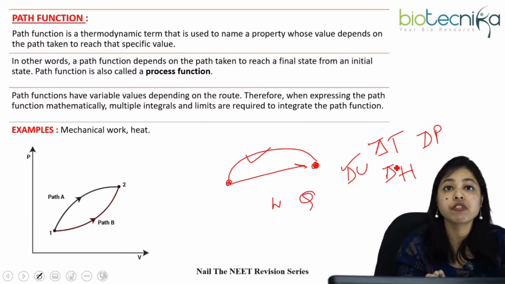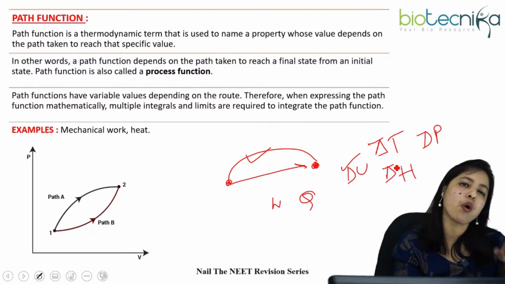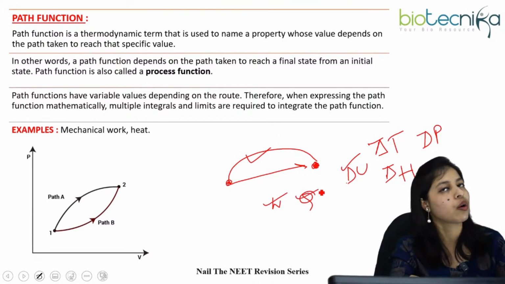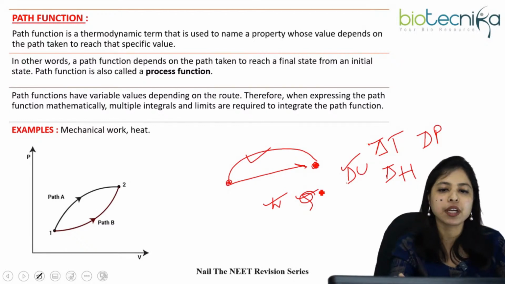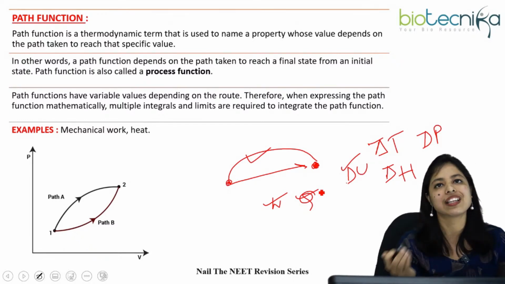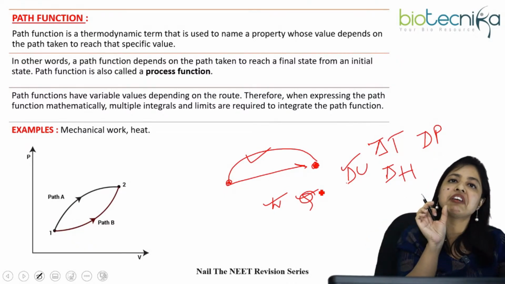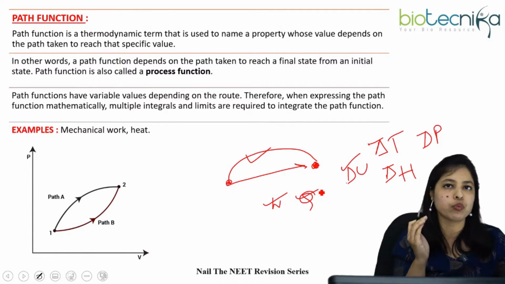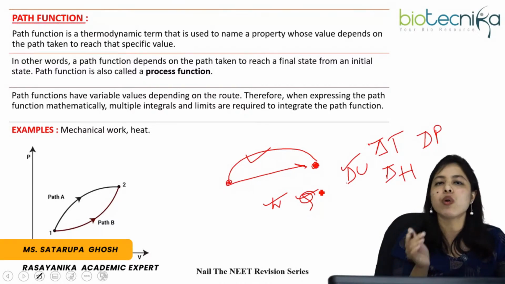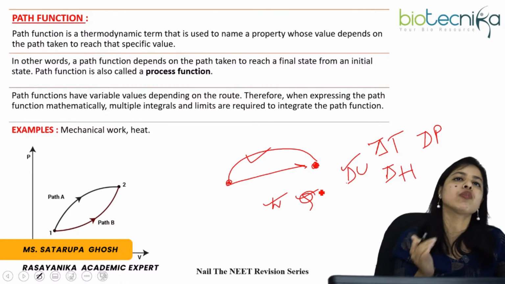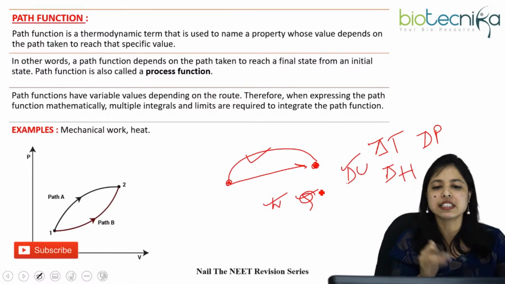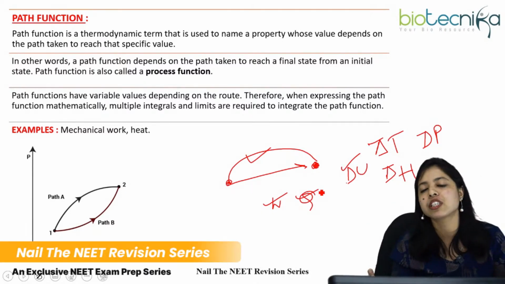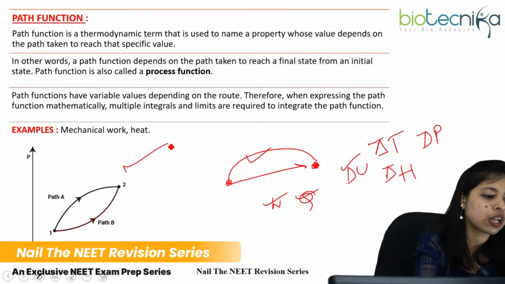Only the path functions, please listen carefully, we don't use this delta sign. That is W and Q. We never use the delta sign before them, because a state function only depends on the initial and final state, right? So it only depends on the difference of the values, and that's why we easily use the delta sign there. But W or Q, the work done and heat, don't depend only on the initial and final state. They completely depend on the path we choose. So this is another way you can remember path function and state function, a small trick. This is all about our functions.